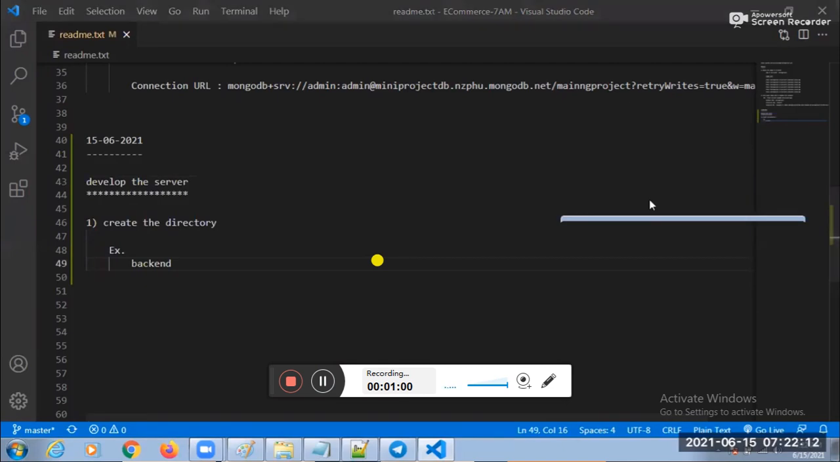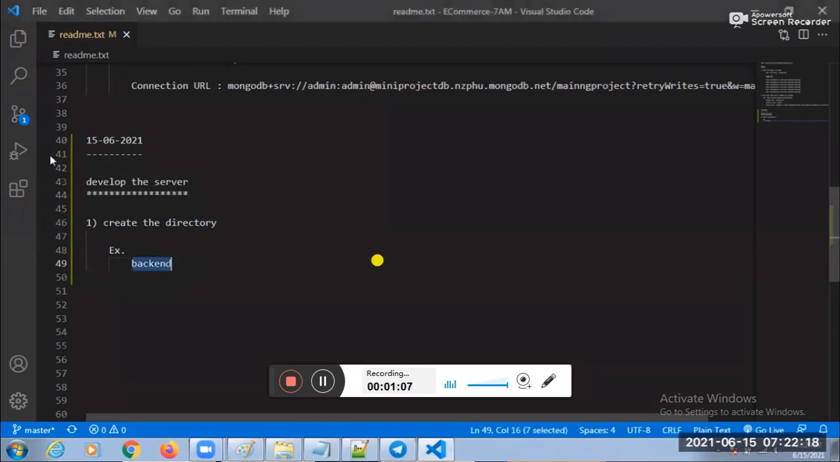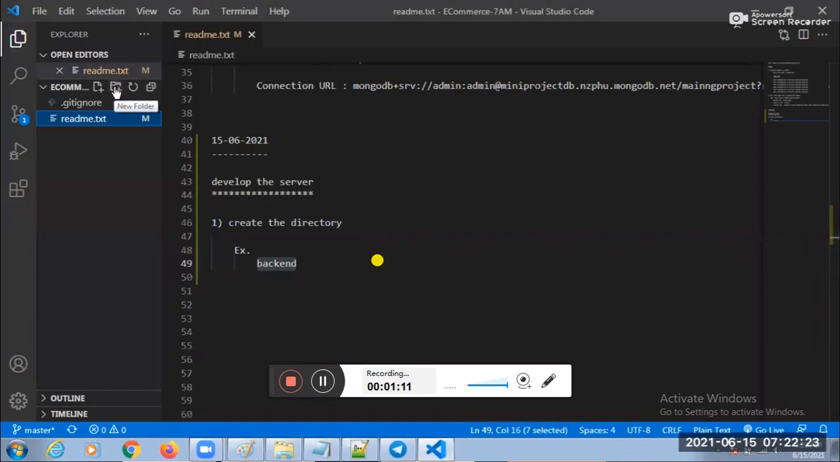Guys, all the people, are you catching the speed or can I slow down? As you wish, guys, okay na? Yes. See, this one can create one directory. Which directory? Backend directory. Create that one. Can I create the folder? New folder, backend. So directory means folder only.